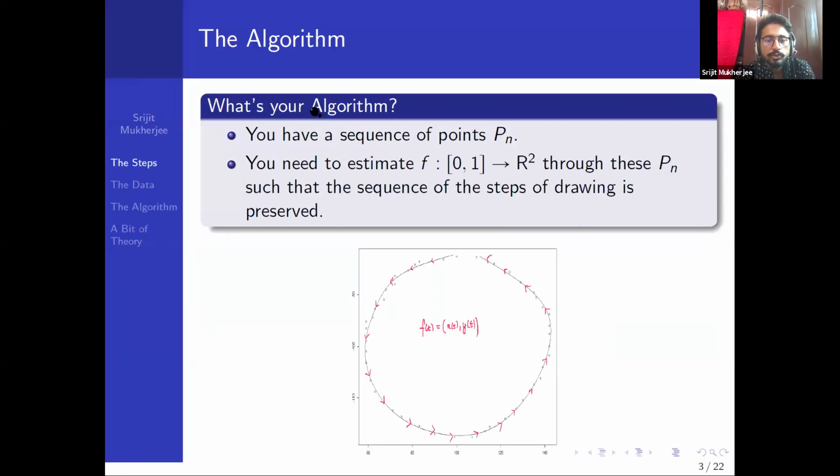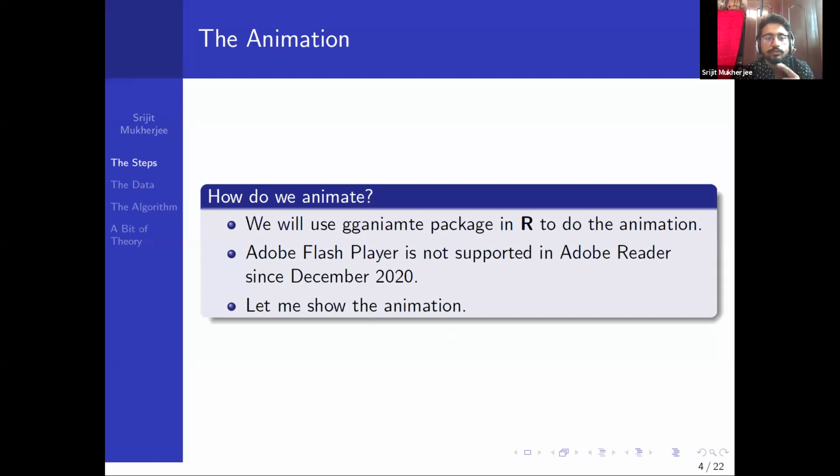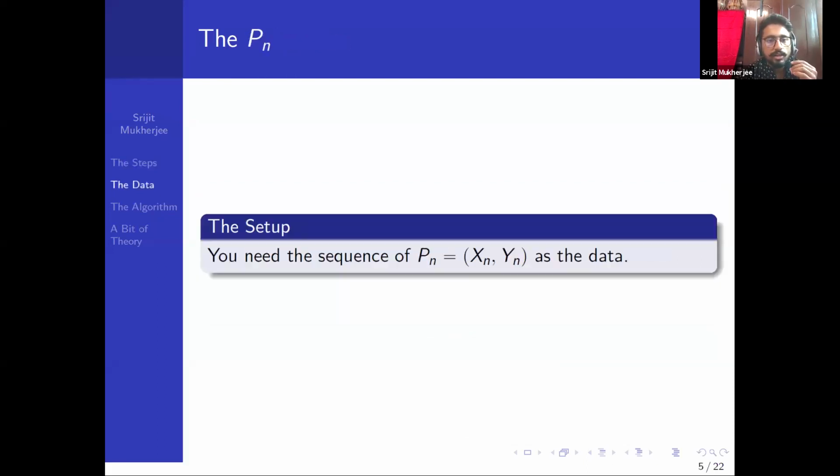So we have this data, and we have the animation algorithm. We will see how to estimate this using statistics, and we will use this animation part. So let's come to the data. What is the data? If you see, it's a sequence of xn comma yn, just points. The question is how do you collect the data? That was the most challenging aspect in my case.